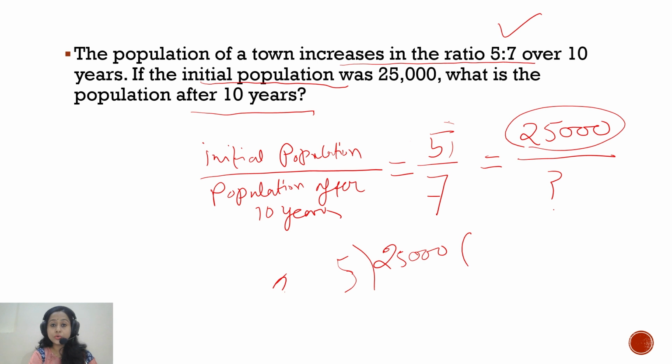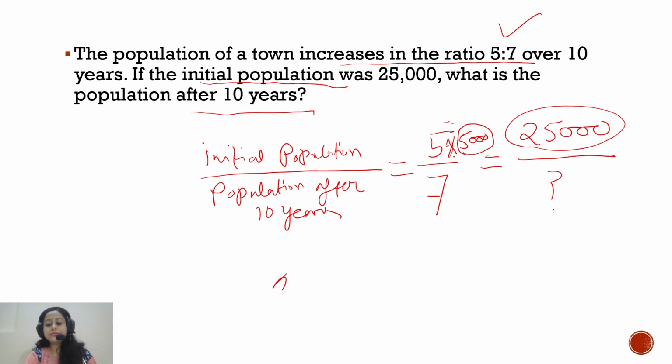We want to know the multiplicative factor. 5 into 5 is 25, and all the zeros will be here. So 5,000 is your multiplicative factor to get 25,000.